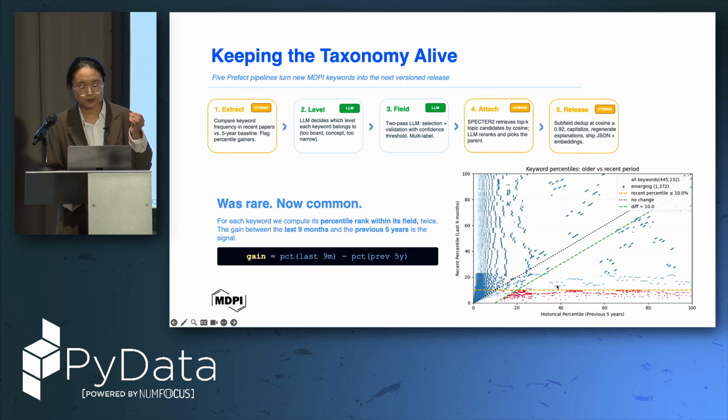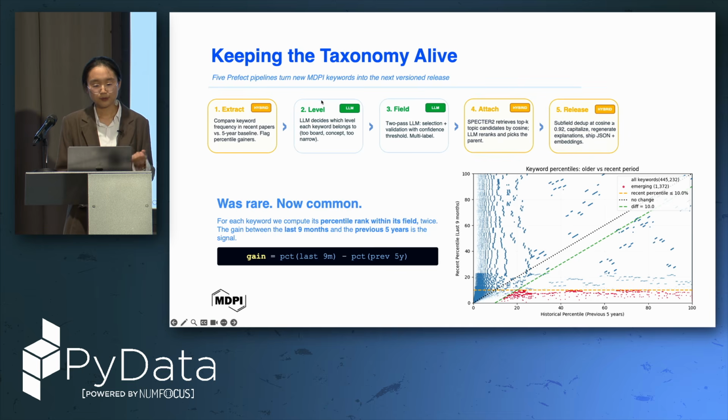This is based on the percentile rank within its fields in the last 9 months compared to the previous 5 years. So here it's the last 9 months percentile rank, and this is the historical percentile. So basically here are the emerging keywords. Recently, maybe their number of appearances is emerging in our database.